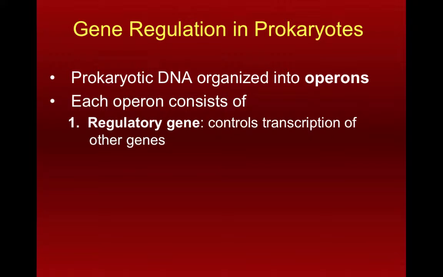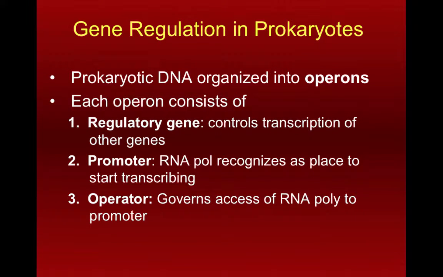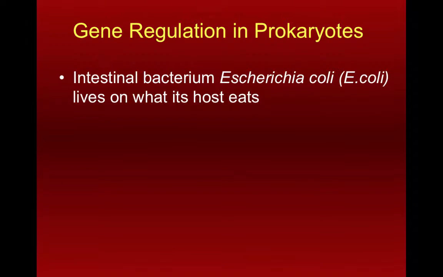So with the operon comes a regulatory gene, and that's the one that influences how other genes are transcribed or not. There is a promoter region, which we saw before with transcription. The promoter region is where RNA polymerase knows where to bond in order to start transcribing. We then have an operator, which is kind of like a roadblock that either allows RNA polymerase to access the promoter or not. And then we also have the structural genes, and these are the ones that we actually want to transcribe and eventually translate and turn into protein. So regulatory gene, promoter, operator, and however many structural genes are in a line after that in order to make the protein or proteins needed for that prokaryotic cell.